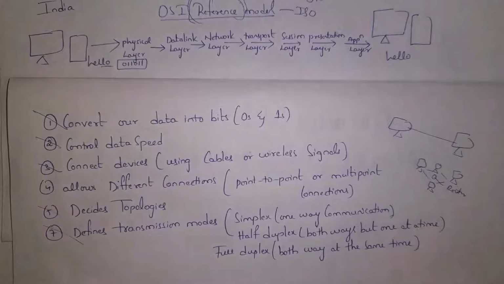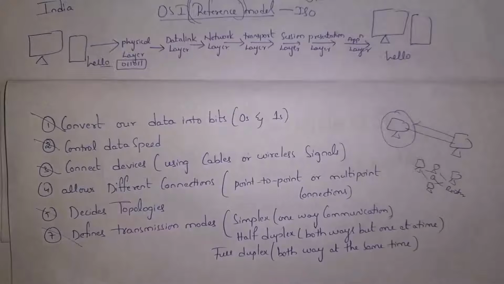And physical layer will also decide topology, how we arrange our computers physically. We call that arrangement as topology. Some companies will follow star topology, some companies will follow ring topology, and some companies will follow bus topology. Physical layer will decide topology, that is nothing but how to arrange computers. Physical layer will define transmission modes. There are three types of transmission modes. They are simplex, half duplex, and full duplex.